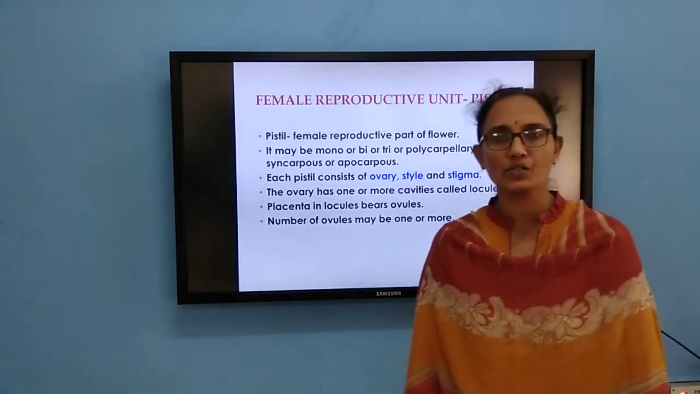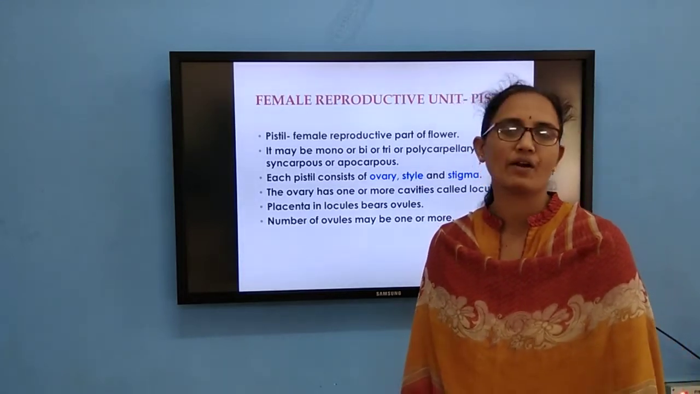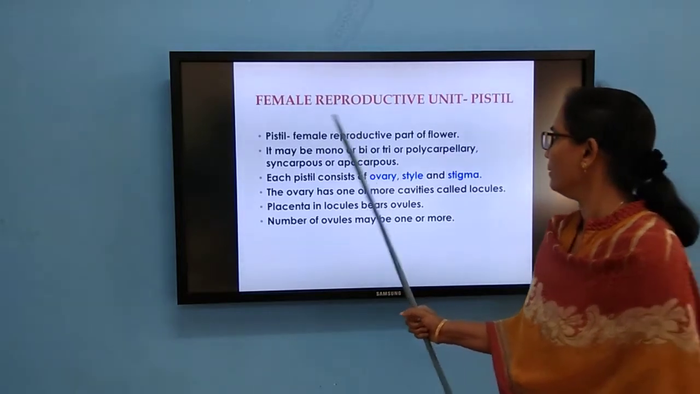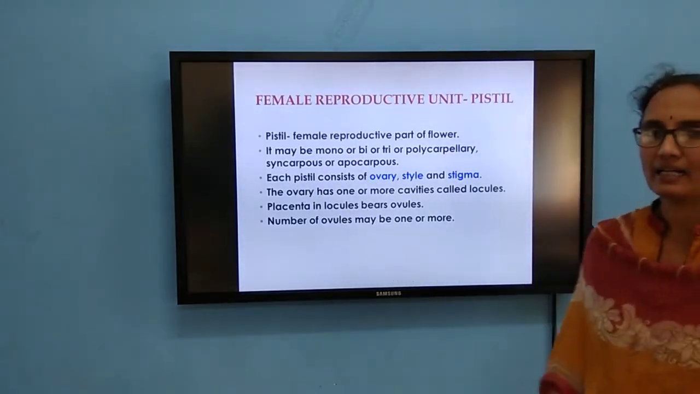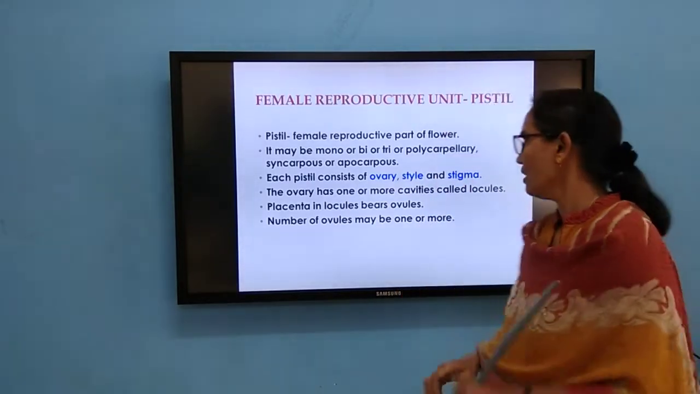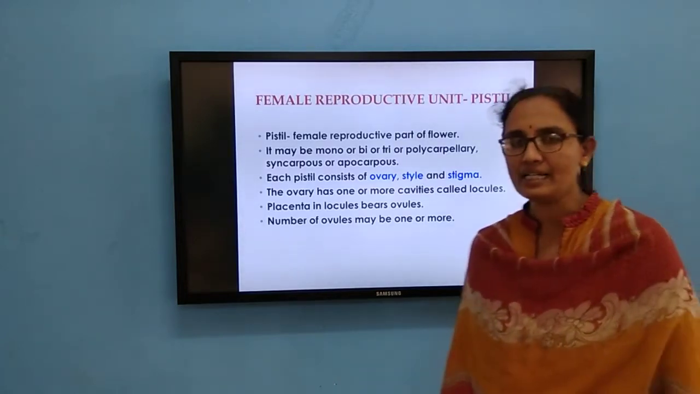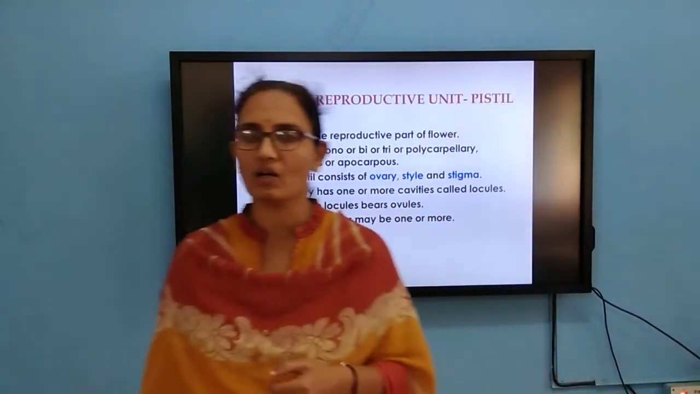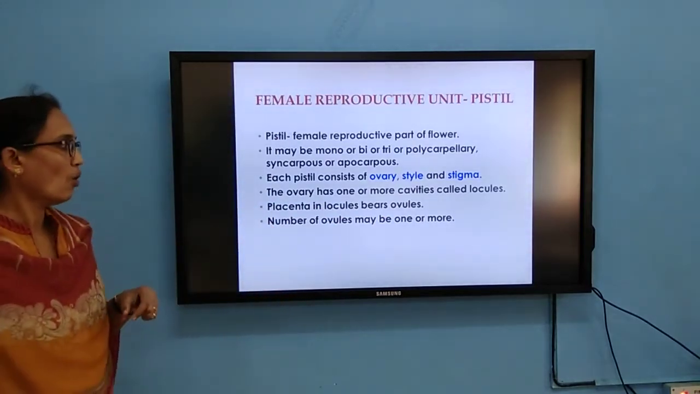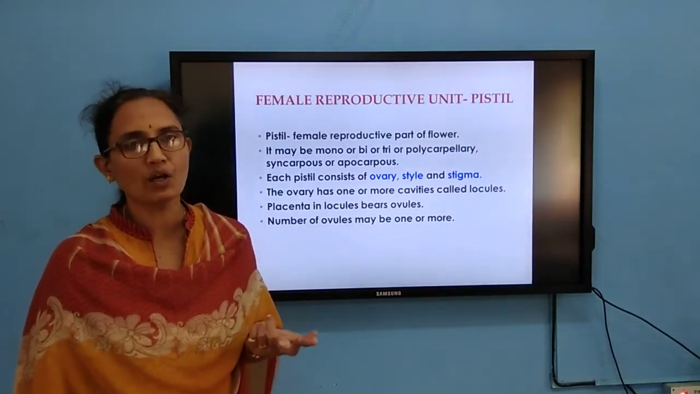Then coming to the structure of this pistil or carpel or gynoecium. If you observe carefully, each pistil has a swollen basal part called the ovary, an elongated structure called the style, and it ends with a stigma. The cavities present in the ovary are called locules. In this locule, you can find the ovules. The ovule may be one or more, as is also observed.